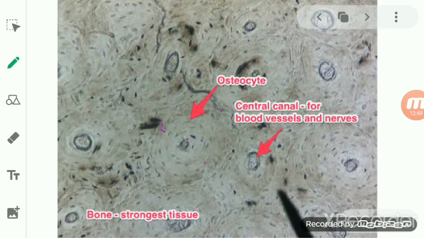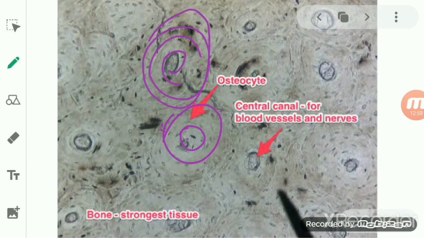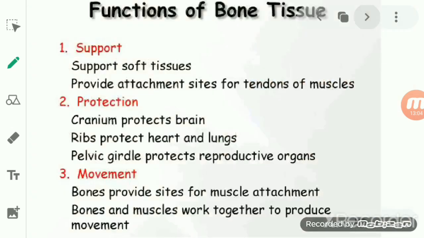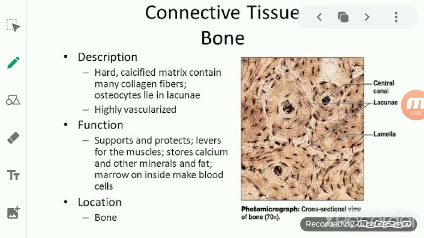When you see the matrix, students, this matrix is in the form of thin concentric circles, and these concentric circles we term a lamella, lamellae. So the matrix is in the form of concentric rings which we call a lamella.